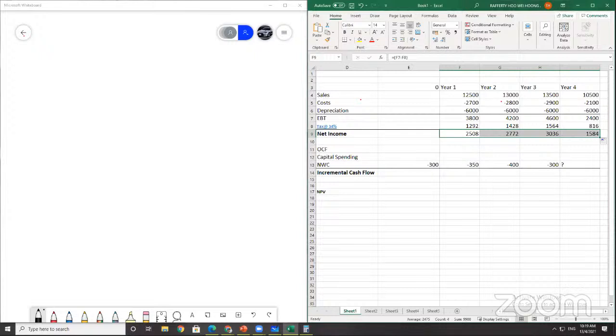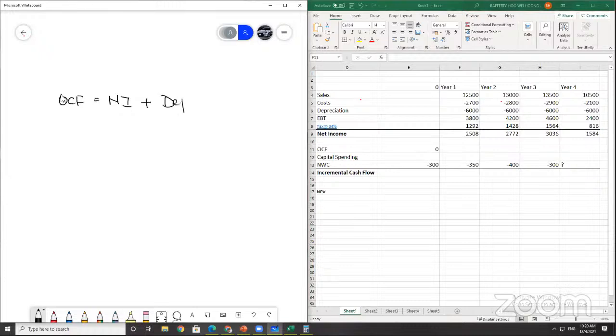After getting your net income, of course, operating cash flow in year 0 is going to be 0. So what is OCF? OCF is basically net income plus depreciation. Operating cash flow is net income plus depreciation.